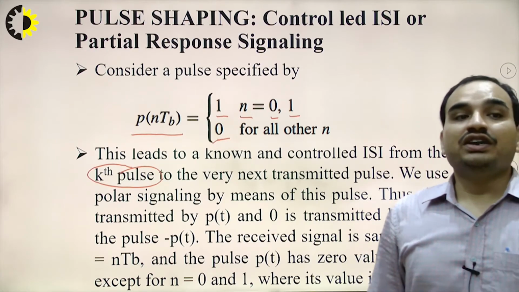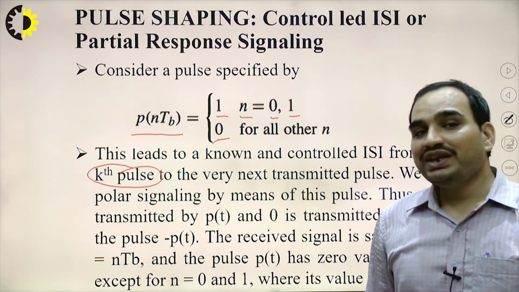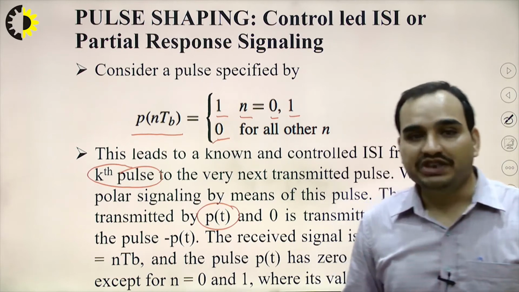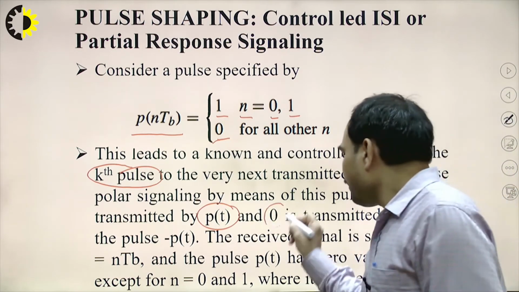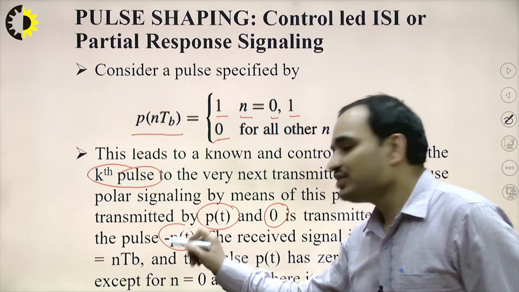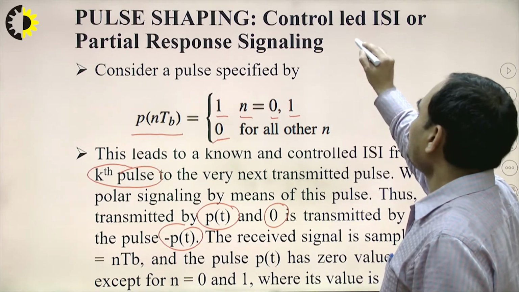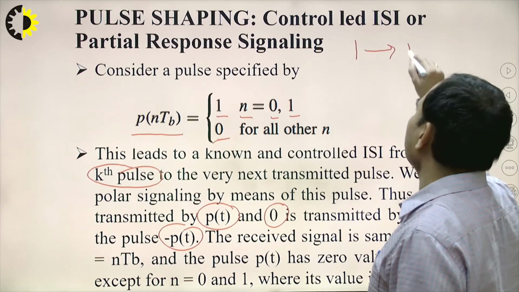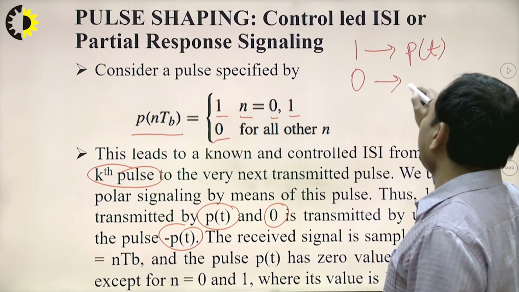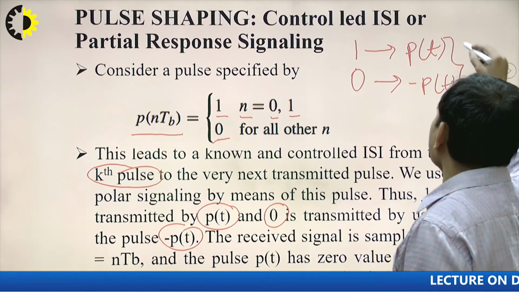So we use the polar signal by means of this pulse. Thus 1 is transmitted by the pulse P(t), and 0 is transmitted by using the pulse minus P(t). As we know, when we transmit 1 by the pulse P(t) and 0 by minus P(t), this means it is a polar format.